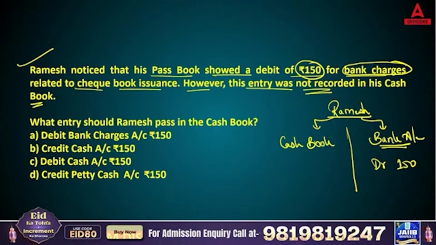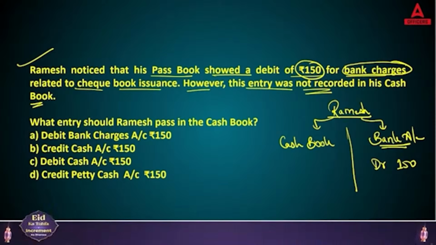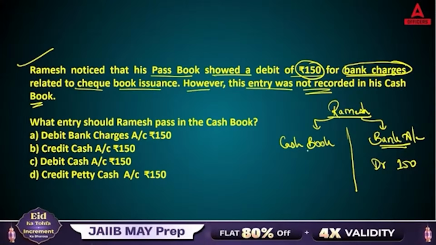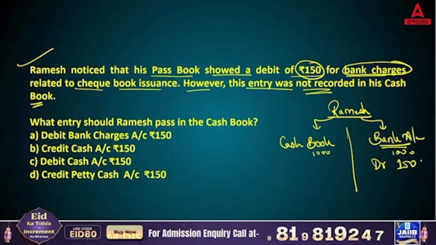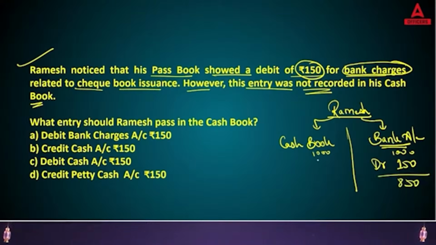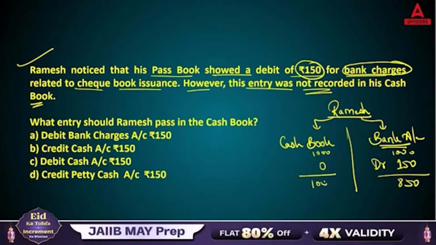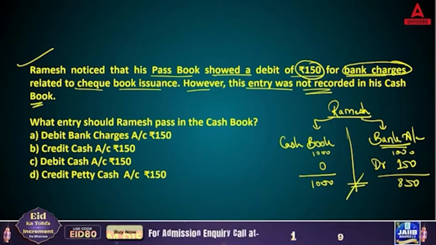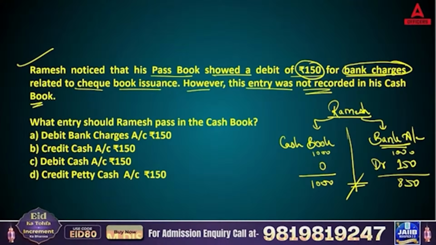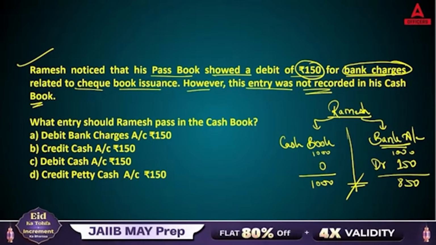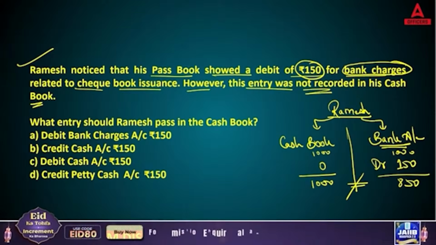But what is the problem? Let's say in the cash book bank column, the balance is 1,000 rupees. But as per your bank statement, your amount is only 850. But in your cash book bank account, that is showing 1,000. Can you see the difference here? Your cash book bank account is not matching with your bank account, with your passbook. So now the problem is how to rectify this difference.